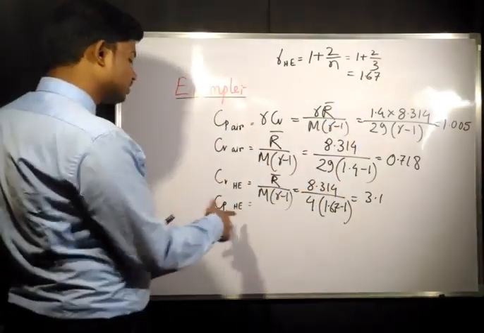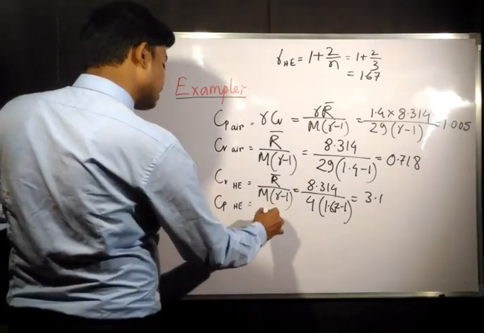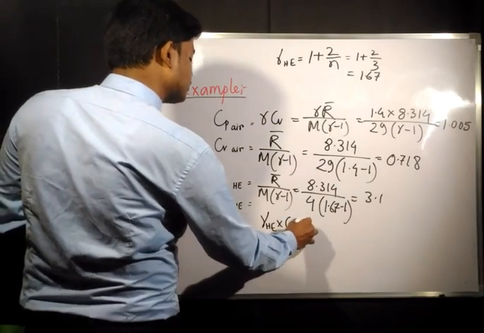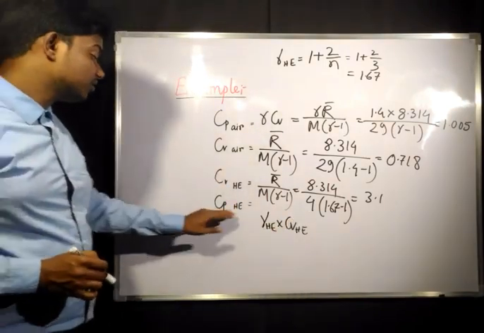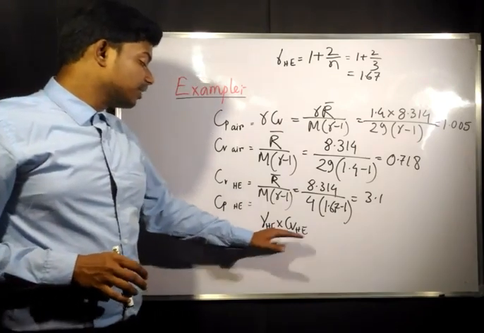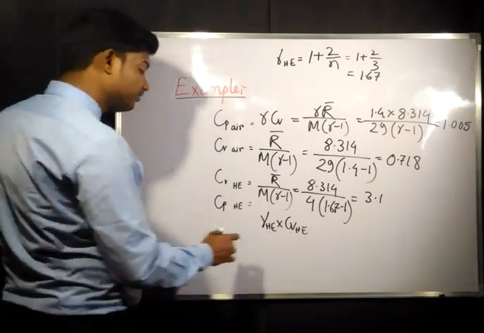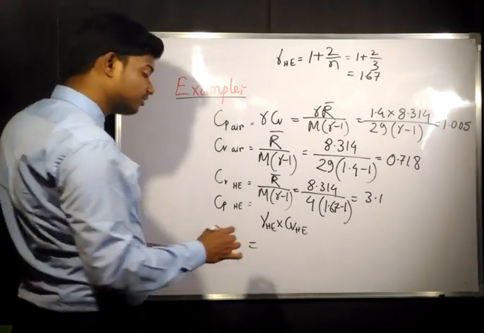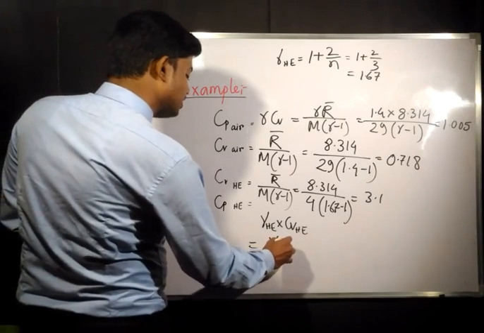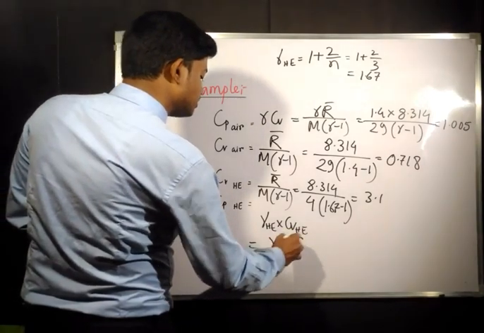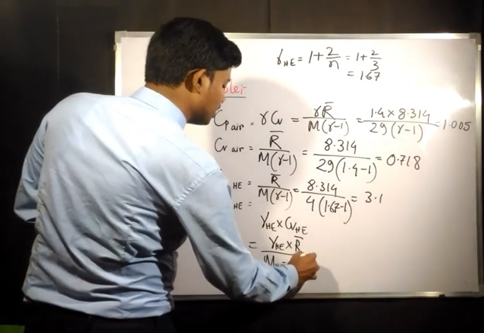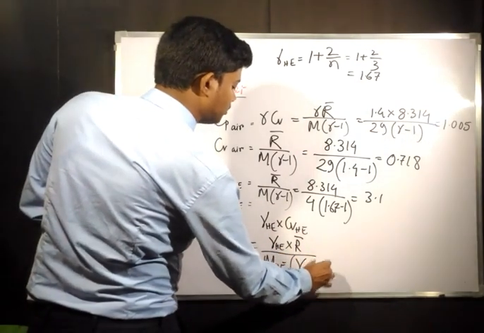Now Cp of helium we can find as gamma of helium into Cv of helium, because we know that Cp is gamma into Cv. Or, if you want to find Cp of helium individually, you can go like this: gamma of helium into R dash divided by the molecular weight of helium into gamma of helium minus 1.